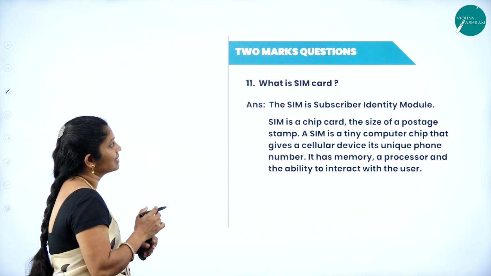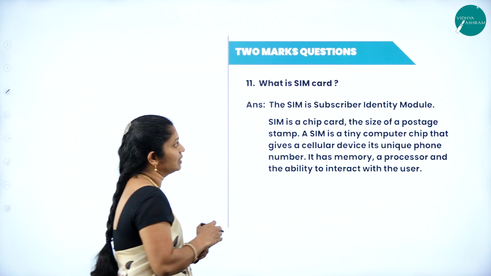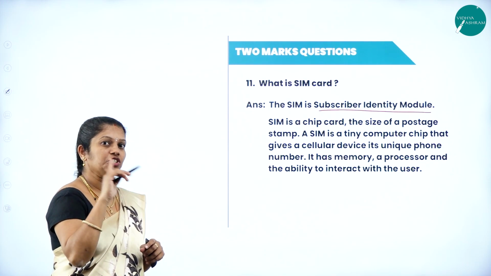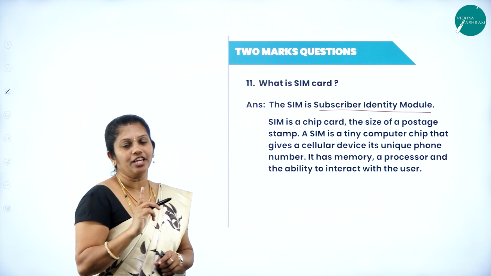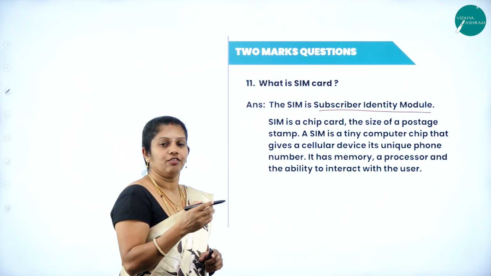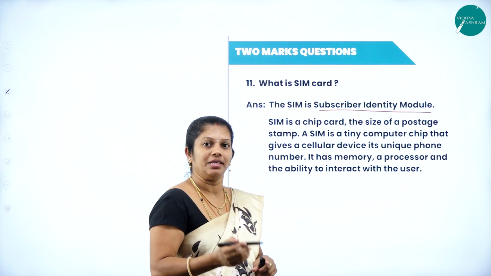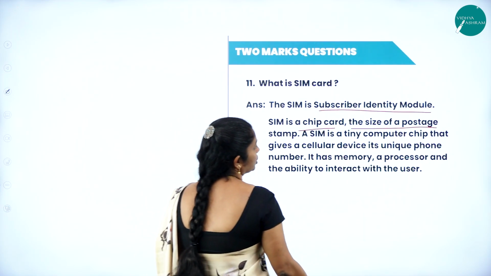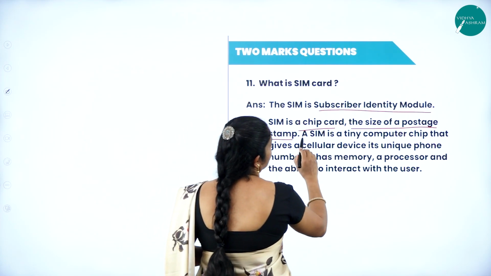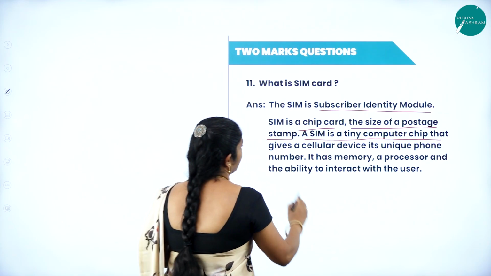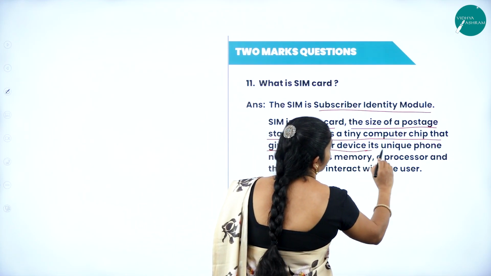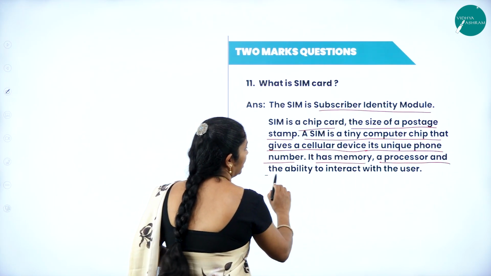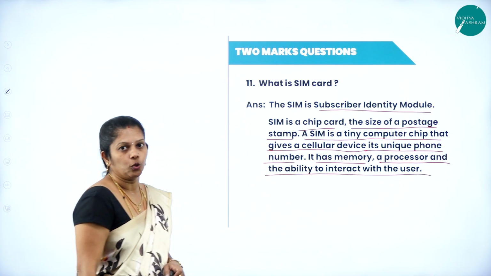Next question, what is a SIM card? SIM stands for subscriber identity module. In the mobile we are using a SIM, is it not? The expansion of SIM is subscriber identity module. From that SIM only, we can identify who the person is, what the address is, all the information. The SIM contains it. A SIM is a chip card the size of a postage stamp. A SIM is a tiny computer chip that gives a cellular device its unique phone number. It has memory, a processor, and the ability to interact with the user.